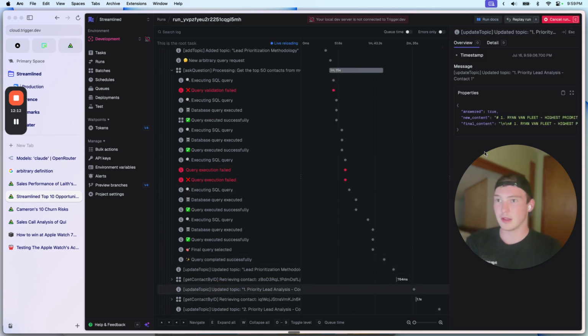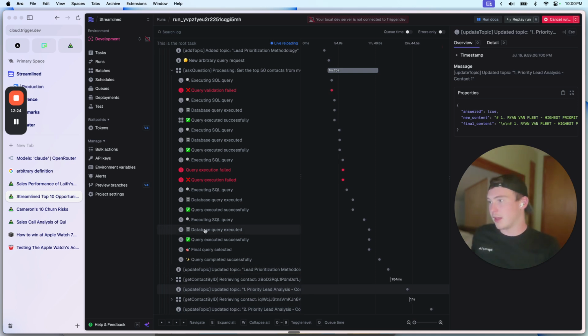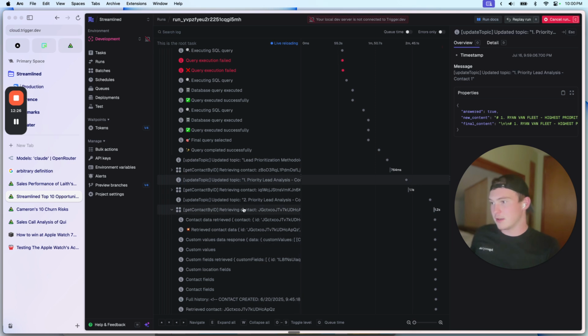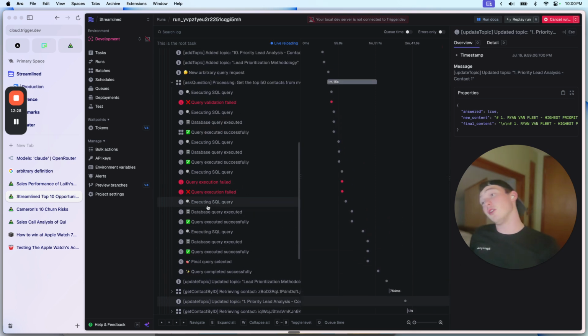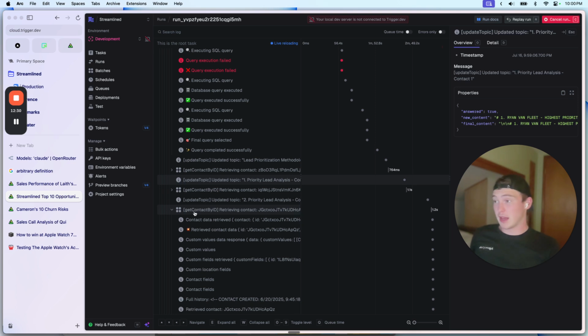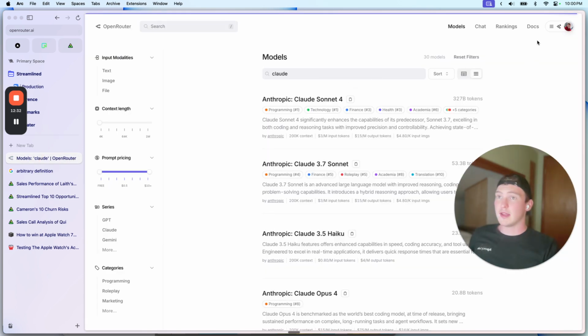Okay, boom. So it updated the priority lead analysis. Contact 1. Oh, it's just doing it in order. So hopefully it should be able to rewrite that if it finds better leads. But you can see how slow this is. I mean, this is incredible. This model is just so slow.